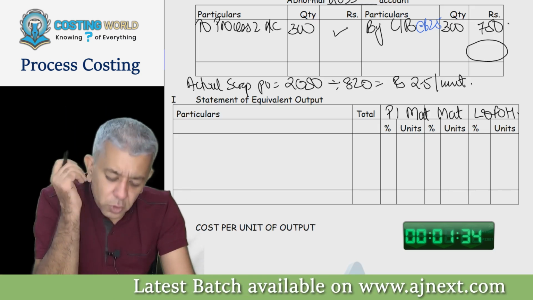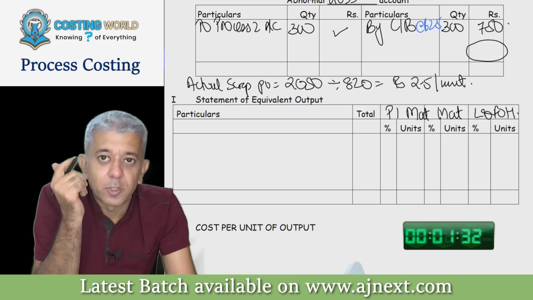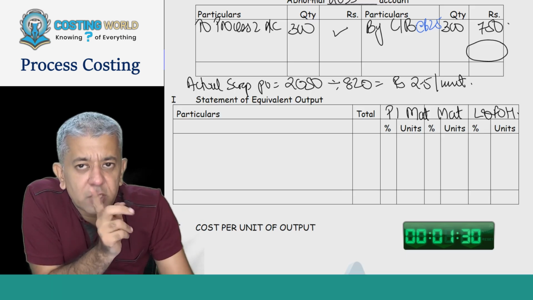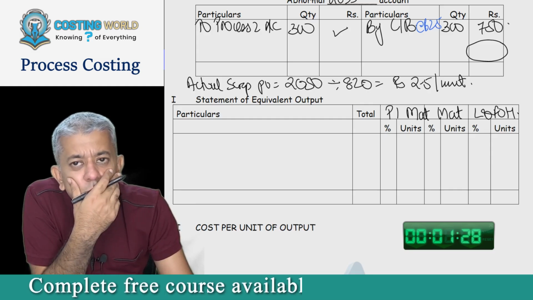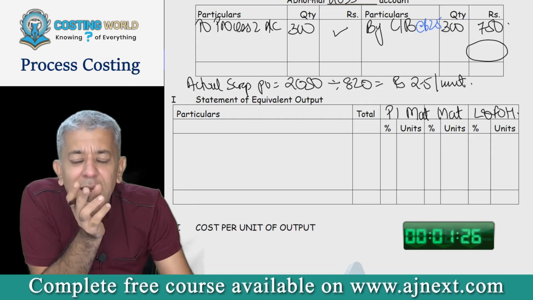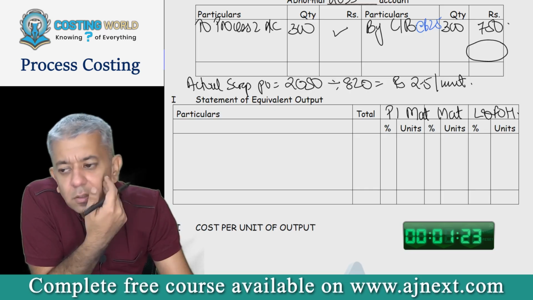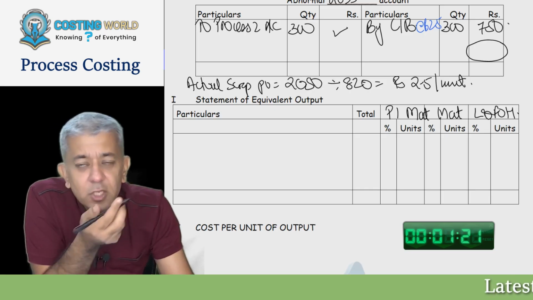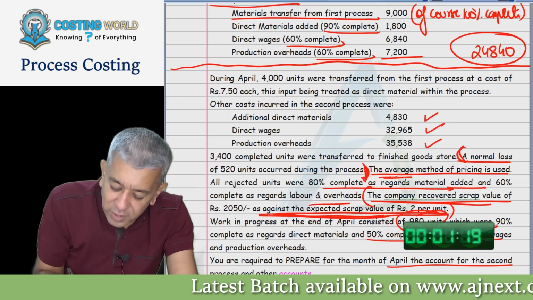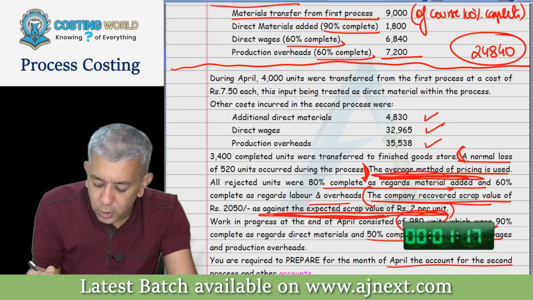Just answer me one question, because I trust you all more than myself also. Are you doing any bifurcations in this question? No. Tell me why you are not doing it? It is not FIFO method. It is weighted average method. It is given to you in the question here. Continue, please.